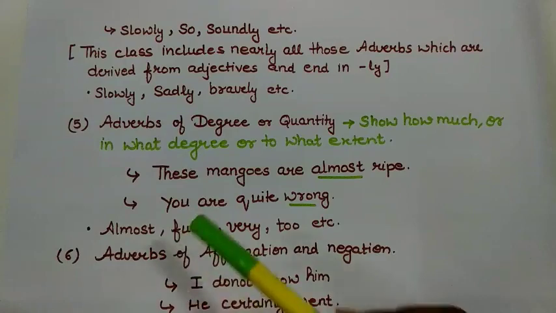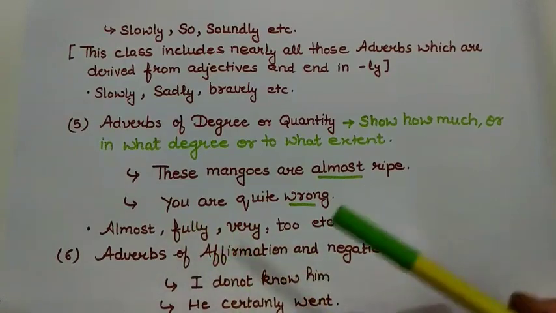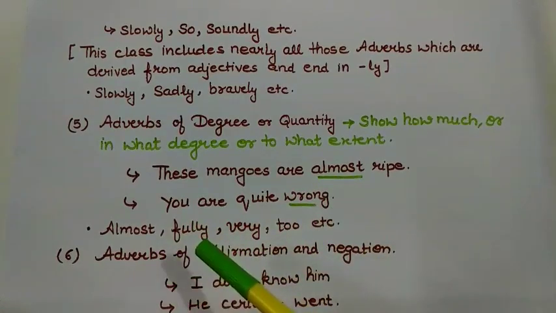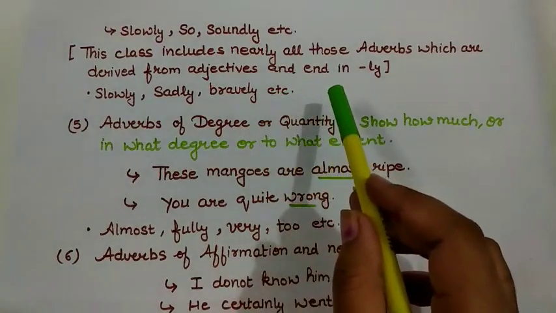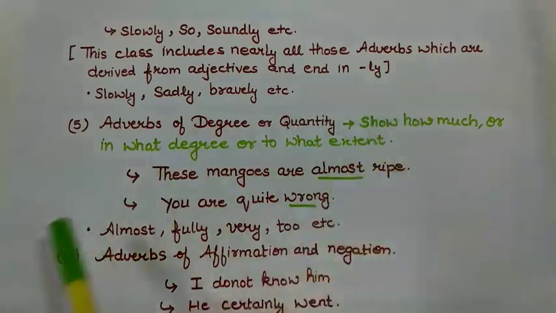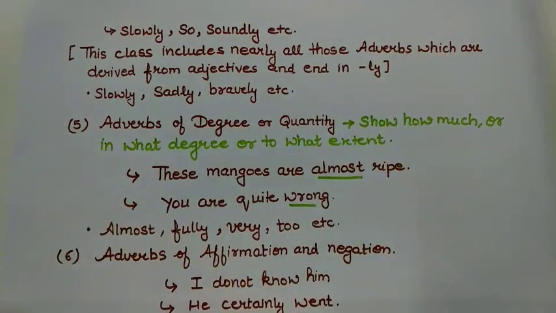Now, this class includes nearly all those adverbs which are derived from adjectives. Like you have seen the example hard. So we can make words like hardly, and they generally end in ly, like slowly, sadly, bravely, etc.